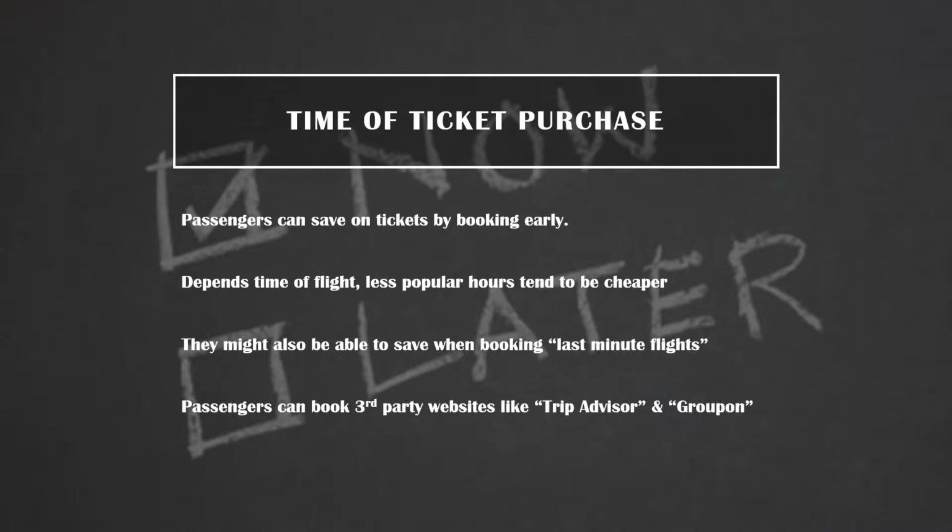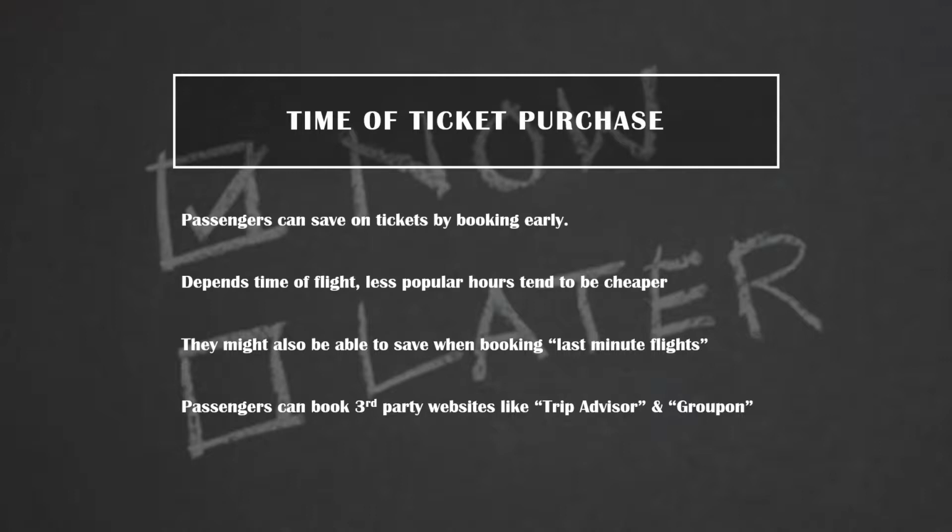We also see price discrimination during the time of ticket purchase. Consumers who purchase their tickets early are able to save more than consumers who purchase their tickets late. Price discrimination also depends on the time of the flight. Less popular hours tend to be cheaper than more popular hours.